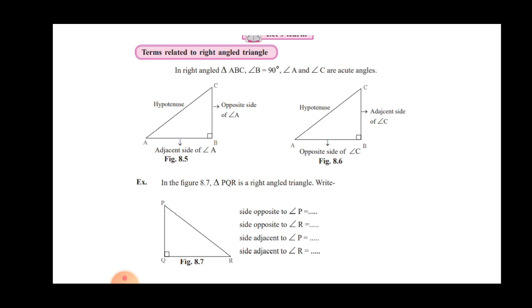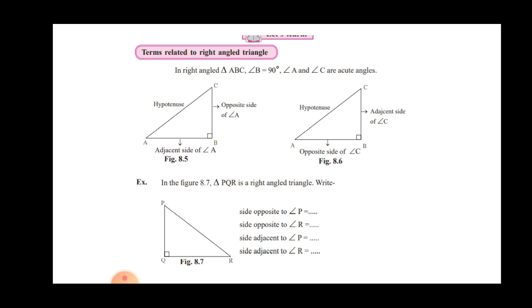And the opposite side for angle C is AB. So the side which is adjacent to angle A is opposite to angle C, and the side which is adjacent to angle C is opposite to angle A. Likewise, vice versa, it is changed.